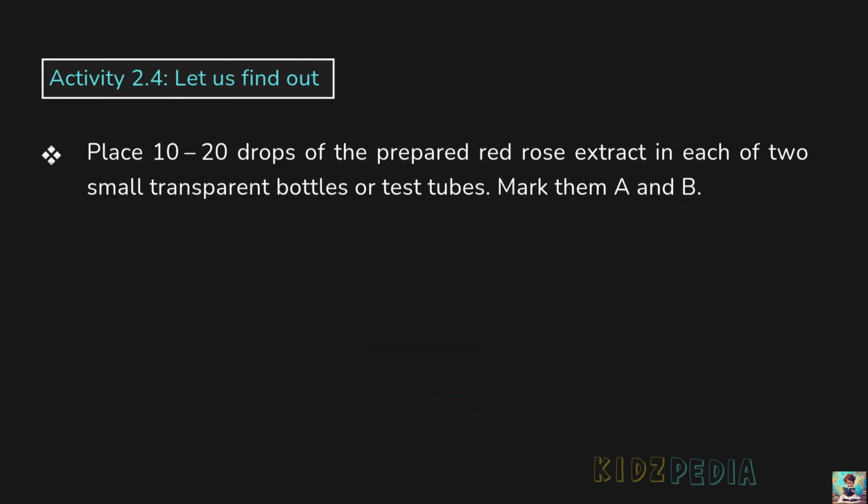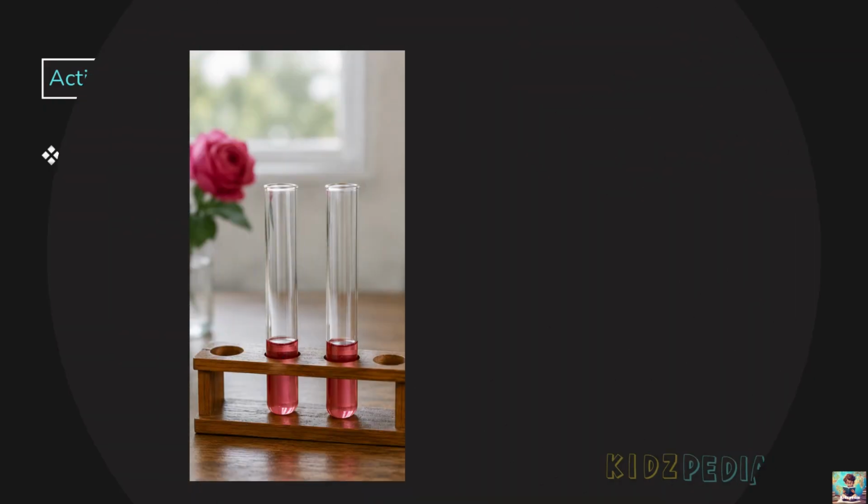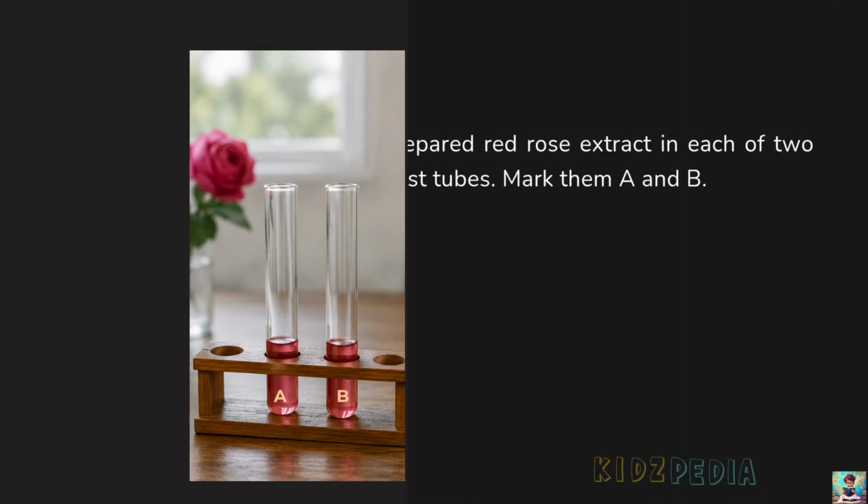Place 10 to 20 drops of the prepared red rose extract in each of the two small transparent bottles or test tubes. Mark them A and B. So now you need to take two small transparent bottles or test tubes and place 10 to 20 drops of the red rose extract into each one. To avoid confusion during the experiment, label one test tube as A and the other as B.